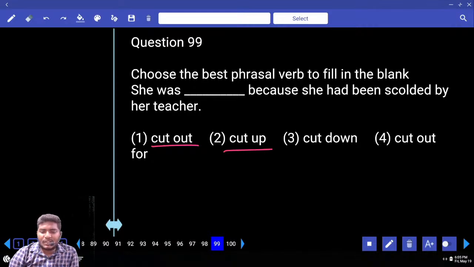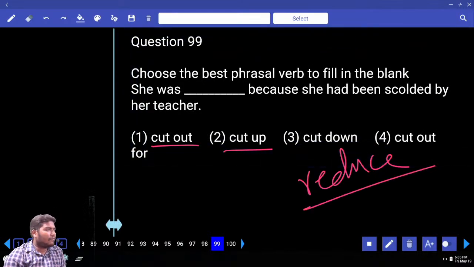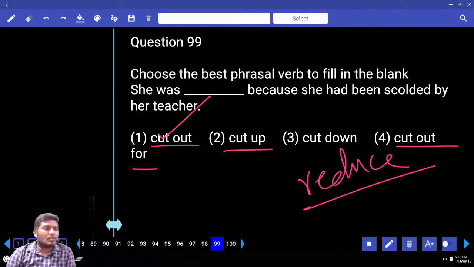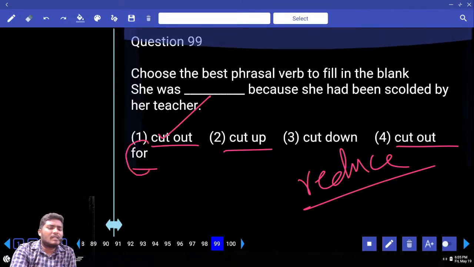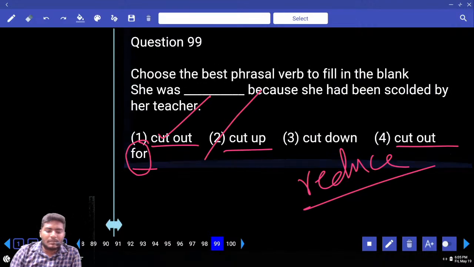Upset. Next word, what is the next word? Cut down. Cut down is nothing but to reduce something. You should cut down your food to be healthy. You should cut down your waste of time to use more time. Next one, cut out for anna, cut out anna rendu kuda same. For అనేది రీజన్ చూపిస్తుంది, దేనికోసం కట్ చేసాము, తగ్గించాము అని. So tell me which is your answer? Your answer comes with a second.